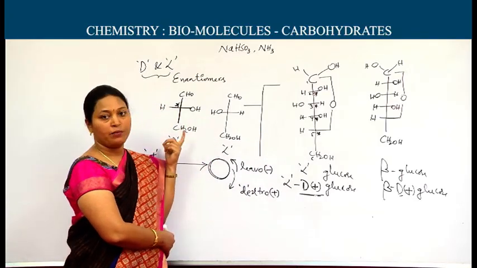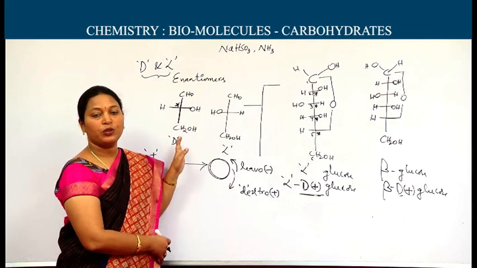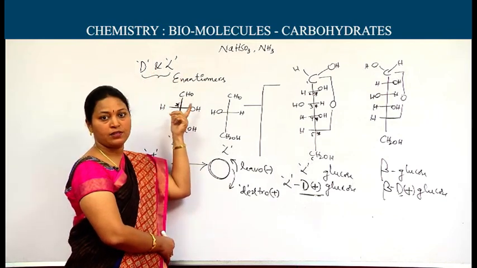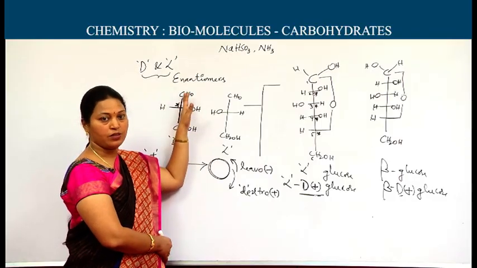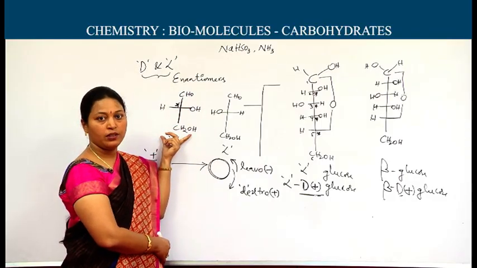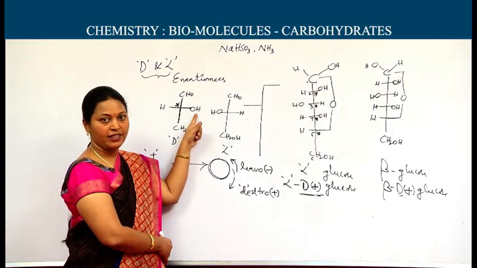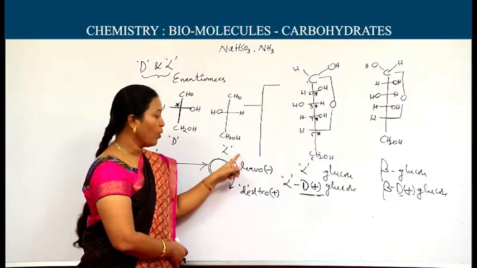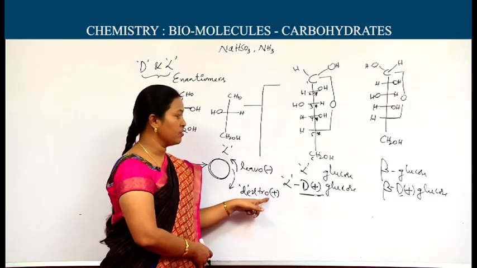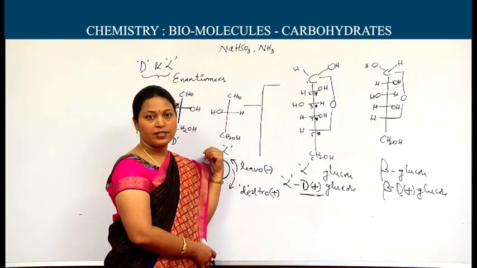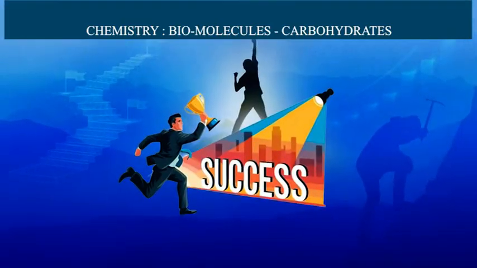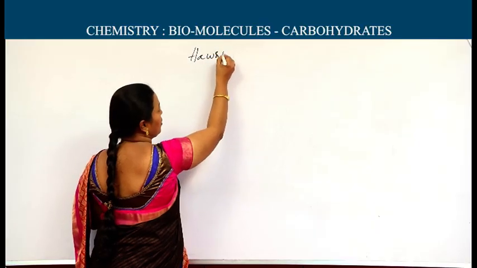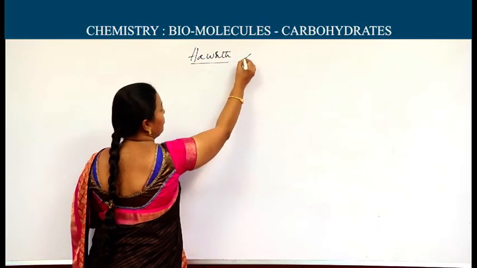Here the questions may come like, what is the reference molecule to tell D and L forms, or the D and L enantiomers? Glyceraldehyde is the reference molecule. Here the asymmetric carbon with OH right side, D form; asymmetric carbon with OH left side, L form. And how can you say dextro, levo? It means the ability to rotate the plane polarized light or monochromatic light. Scientist Haworth proposed pyranose structures for these alpha and beta forms.